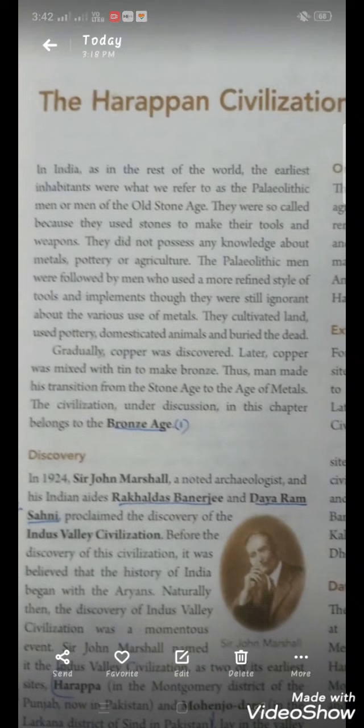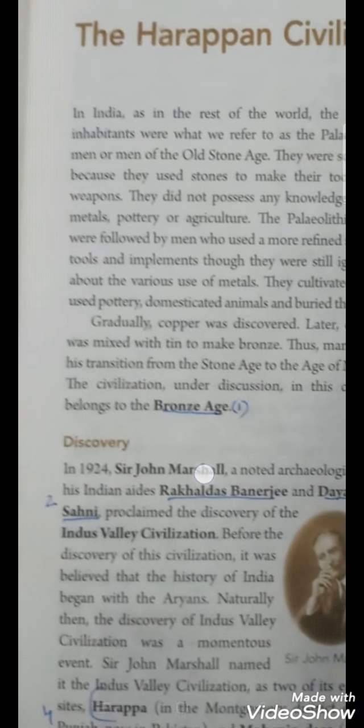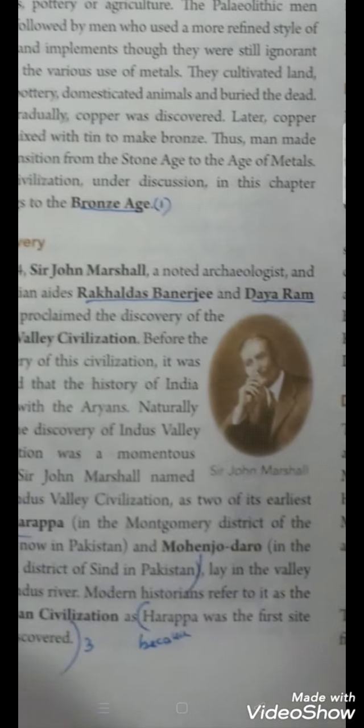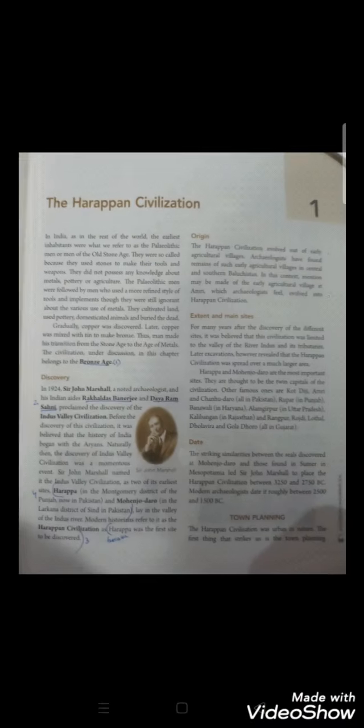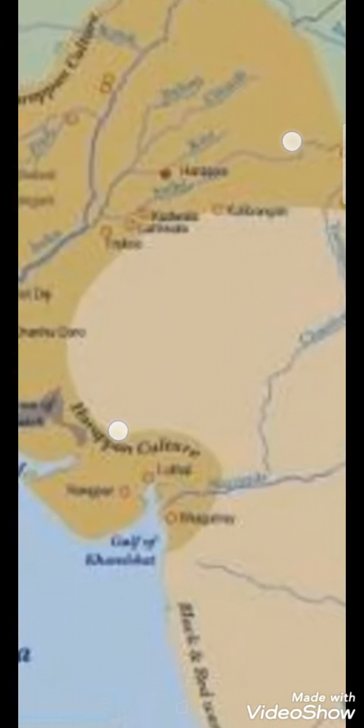Thus, the discovery of bronze helped the Indians to develop a great civilization, and this civilization flourished on the banks of the river Indus. So a great civilization developed on the banks of the Indus. We already explained what is civilization.